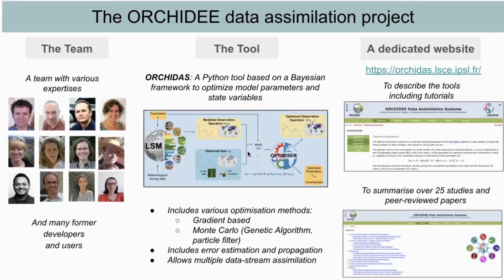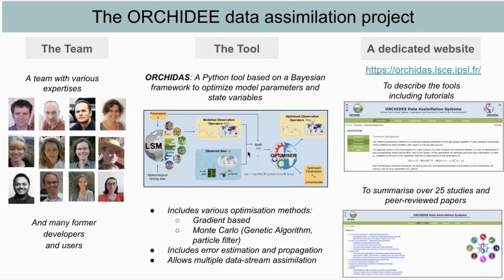The ORCHIDEE team's main goal is to use data assimilation to improve the ORCHIDEE land surface model. We have a bespoke tool written in Python which allows us to conduct our experiments. We mainly focus on optimizing internal model parameters by assimilating data either from individual locations or over multiple sites. We also have a possibility to assimilate multiple data streams.